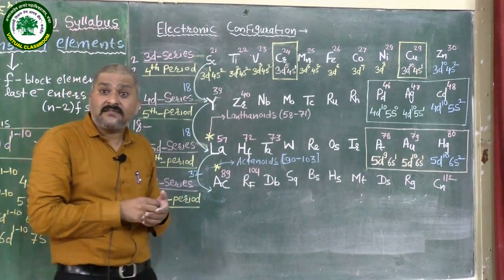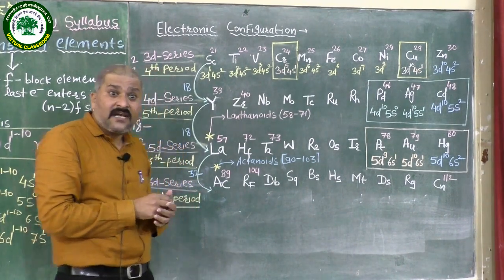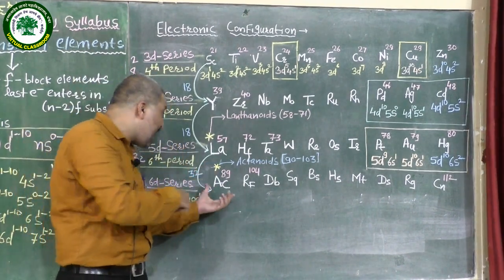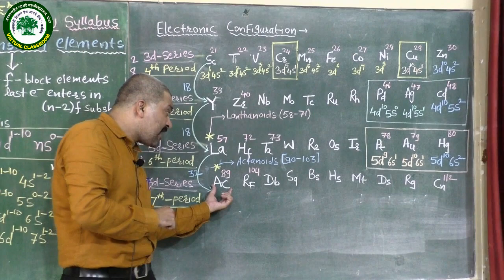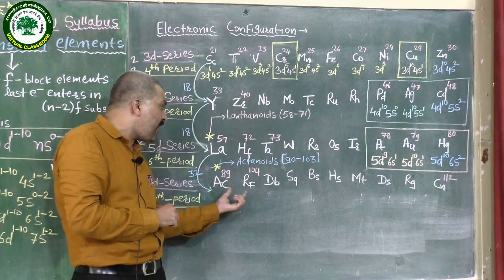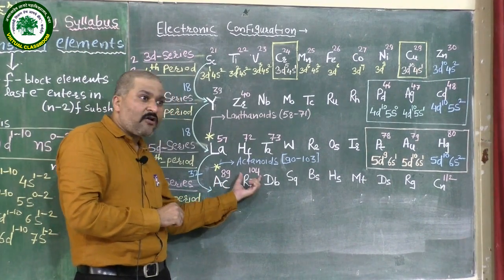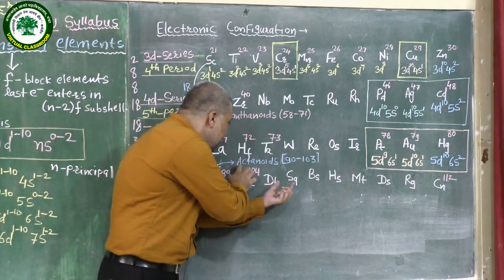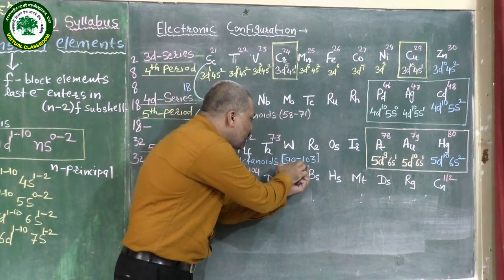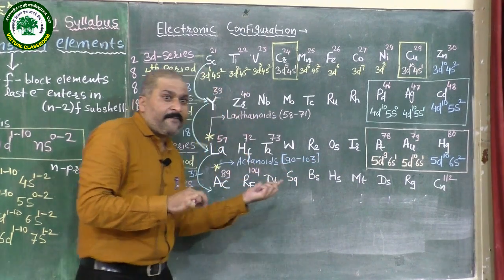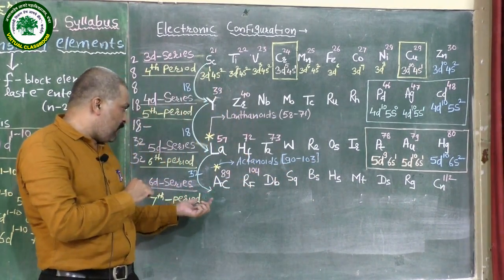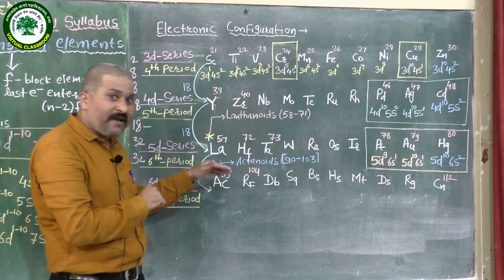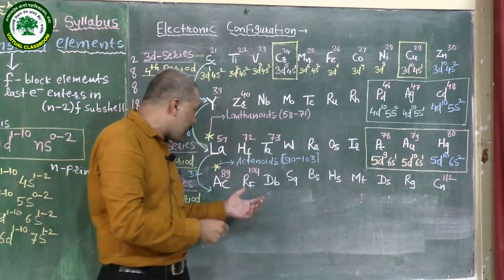The actinide series belongs to the F block elements, and we know that there are 14 elements in between actinium, having the atomic number 89, and Rf, having the atomic number 104. Here I am indicating that the actinide series belongs from 90 to 103. 14 elements are there. After that, the atomic number goes on increasing step by step.